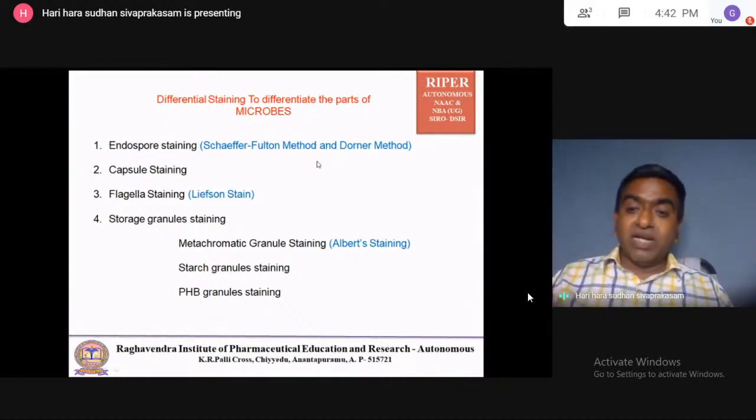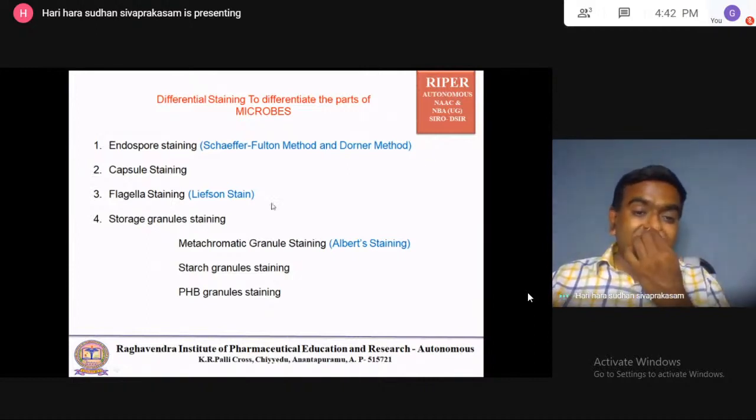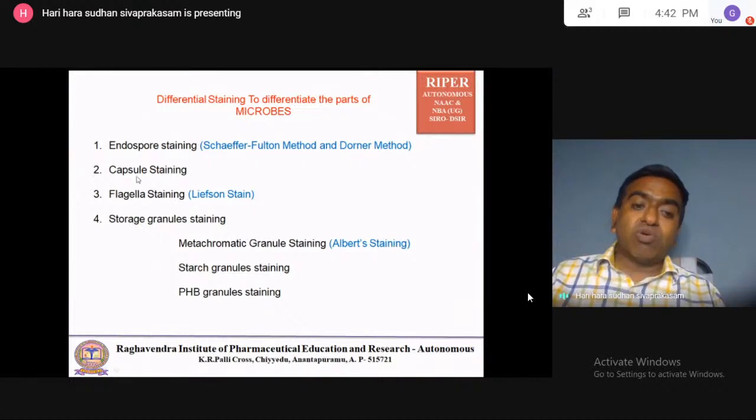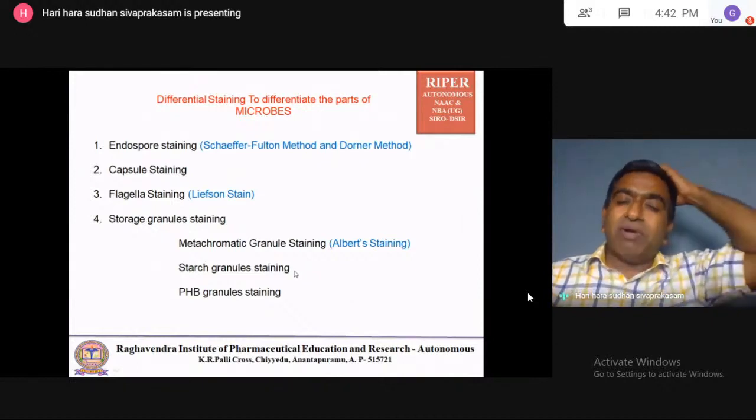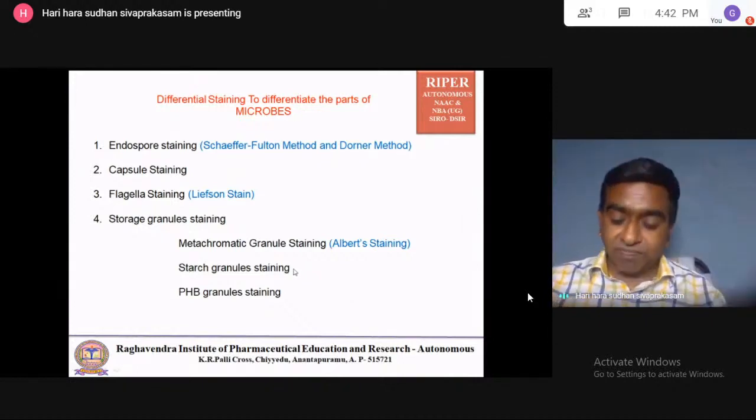Endospore staining, Schaeffer-Fulton method, Dorner method is there. Flagella staining, Leifson stain. Capsule staining, malachite green is used. Metachromatic granule staining, Albert stain is used. Starch granule staining, iodine solution or iodine is used.